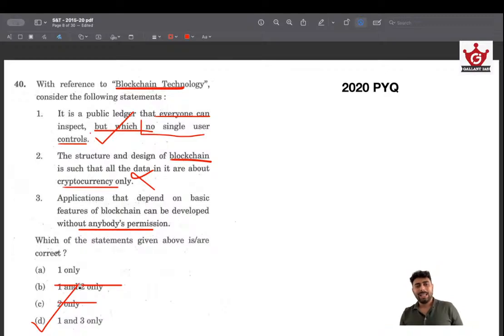So in 2020, UPSC has given us not a very complicated way to solve this question, because with basic logic you can arrive at the answer. I hope you understood how this logic works. You eliminated a statement based on available logic that blockchain technology will have other applications, so you don't require any specific knowledge for that matter. So we were able to arrive at 1 and 3, and that has given us 1 as right. Then we use the testing of statements against each other. First is right, so we have to test 3 against first. Testing 3 against first, meaning that both are coherent. There is no contradiction between them, meaning D also should be right. So that's how we arrive at the answer.